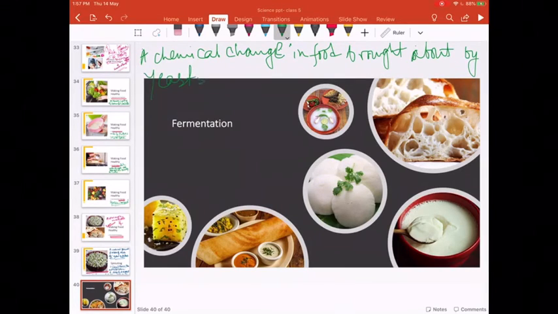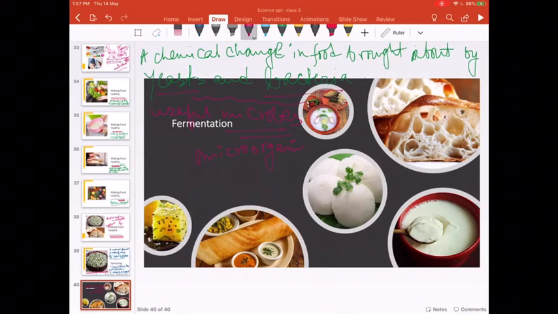What are these two useful microbes? Yeast and bacteria. So what are these yeasts and bacteria? They are useful microbes. Now, all microbes or microorganisms are not good. Take the example of coronavirus. It's a microorganism and it is not at all good.